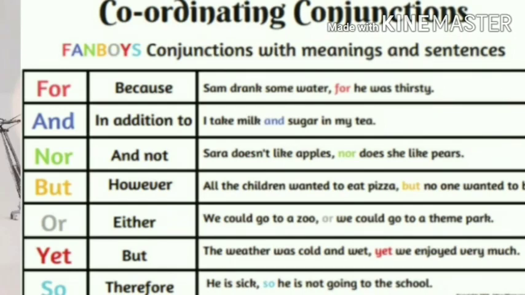Okay. There are seven conjunctions that you must remember. We will go through sentence examples of each and I will give you a trick by which you will never forget it. Let's see the examples.